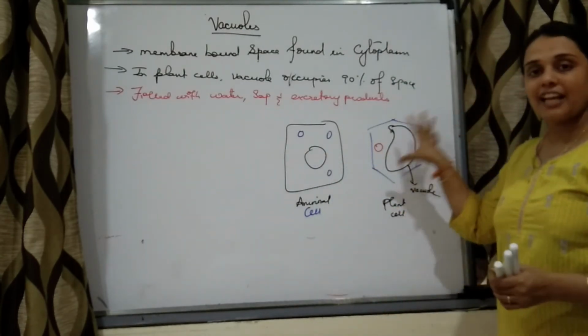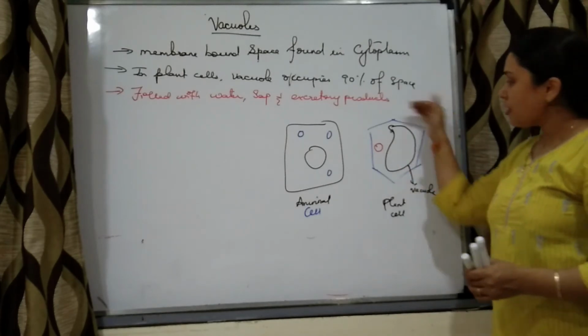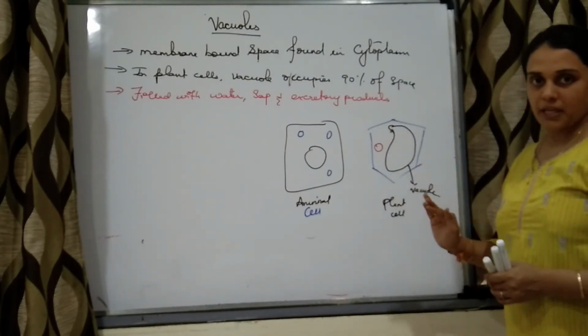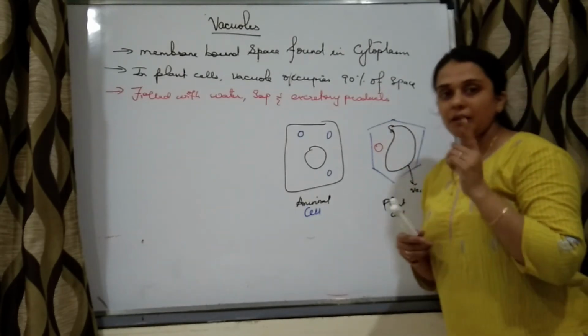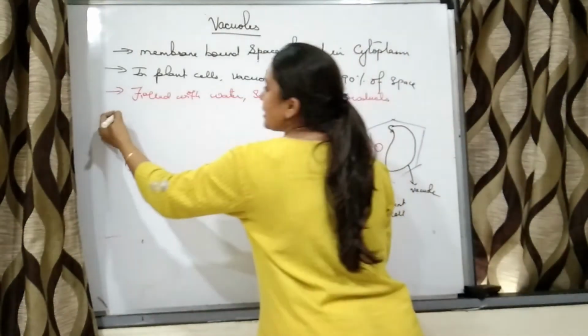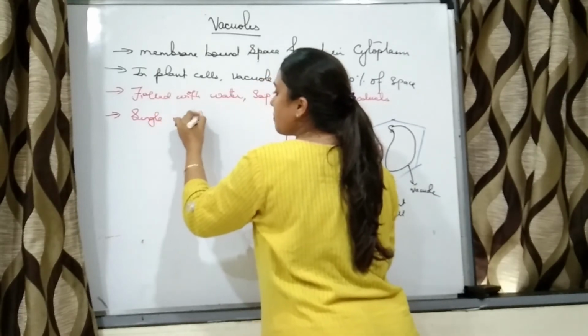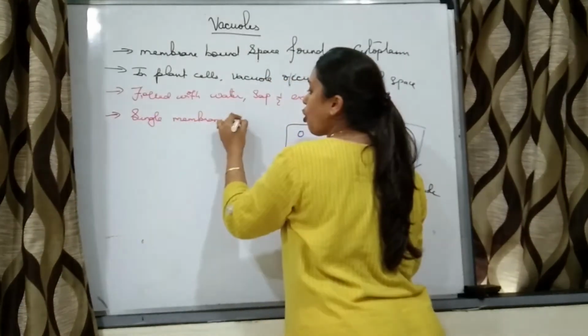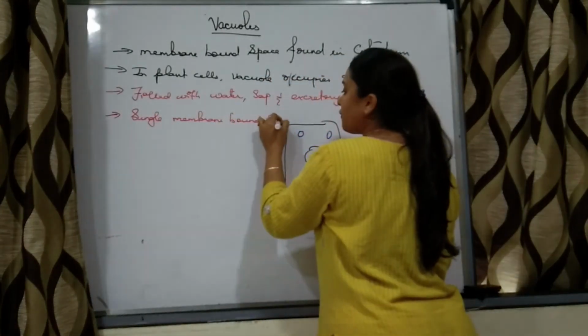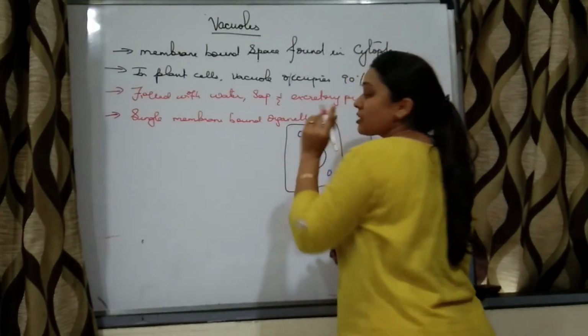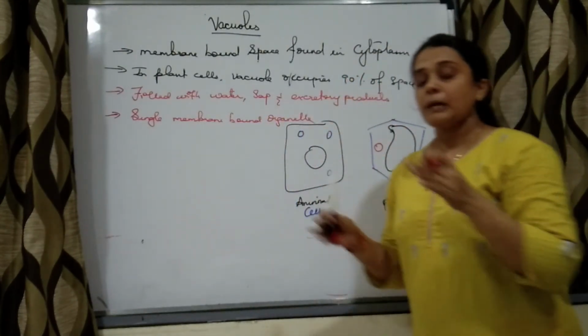A plant cell will have a single large vacuole which occupies maximum space. It is a single membrane bound space. Vacuole is a single membrane bound organelle. You have to remember this. So it possesses only a single membrane.